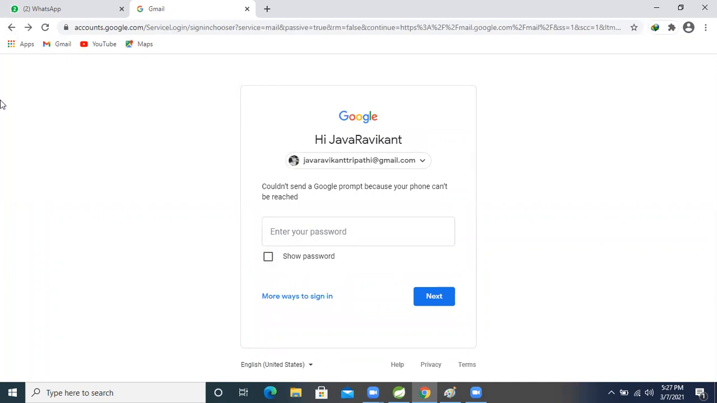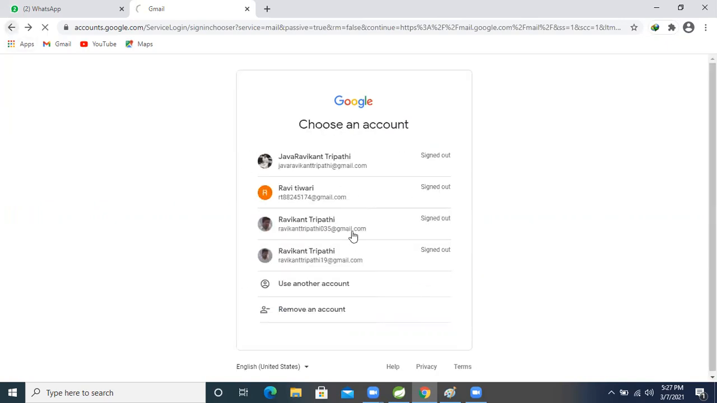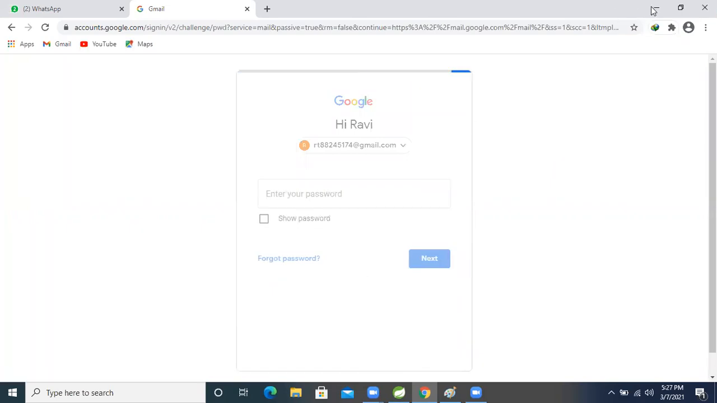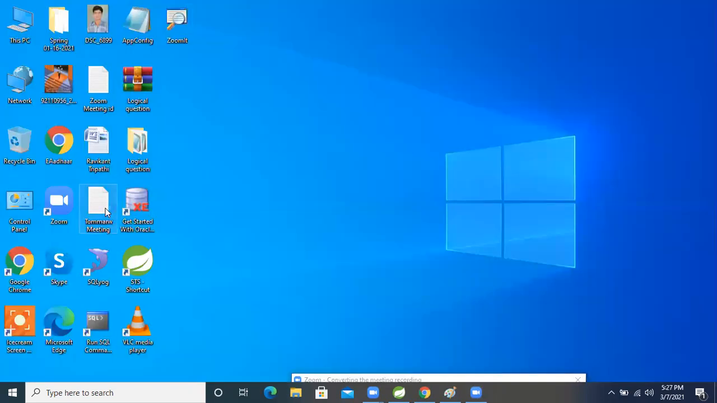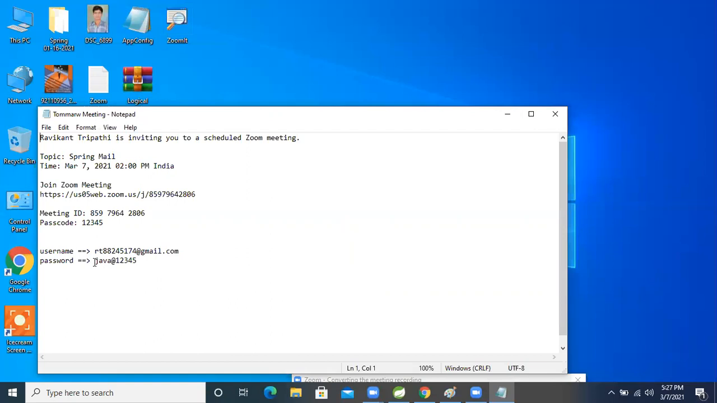For that, one minute, I will log in with another one. I created a new one for you people, Ravi Tiwari. I will log in with this one only. But I forgot what username and password I took. I will tell you people also, don't worry. This one, okay, tomorrow meeting. The password is java@12345. Don't worry, this is not my personal email ID. I created this email yesterday only, to teach you people the mail API. I will tell you step by step.